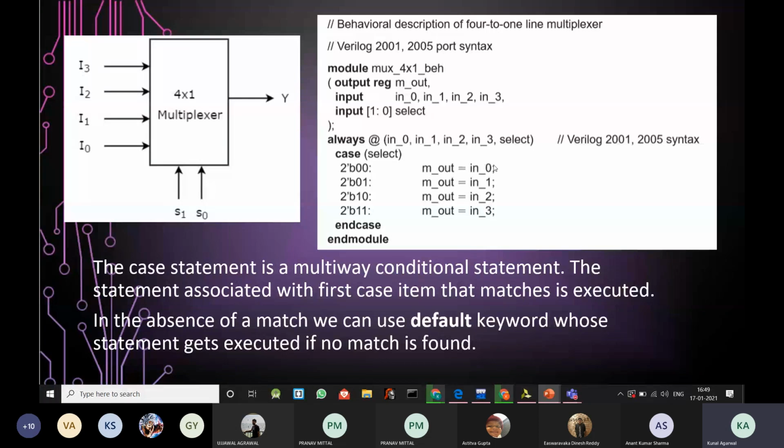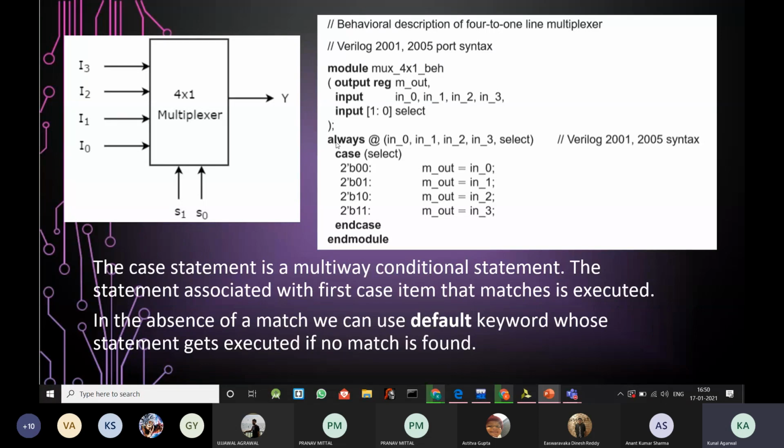If a change in any of these identifiers' values takes place, then the procedural assignments, the statements following the always keyword, will be executed. Thus these four to five statements will be executed if and only if there is a change in any of these values, that is n0, n1, n2, n3, and select. If a change in any of these five occurs, then the following statements will be executed.